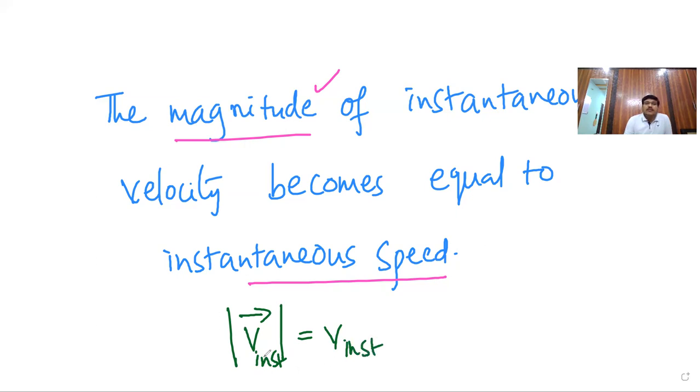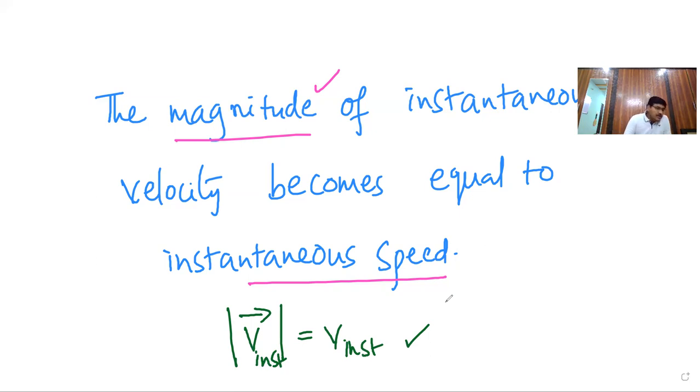See, modulus of v bar, instantaneous velocity magnitude, is v, which stands for instantaneous speed. Only in case of magnitude, be careful. For smaller time period, we take this condition.